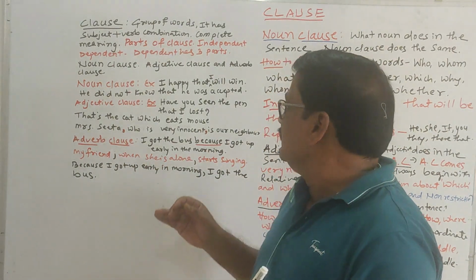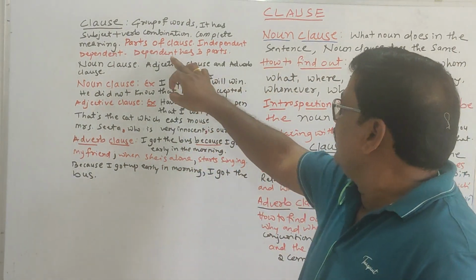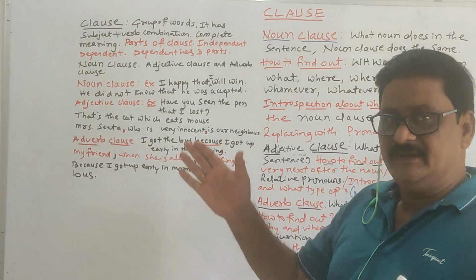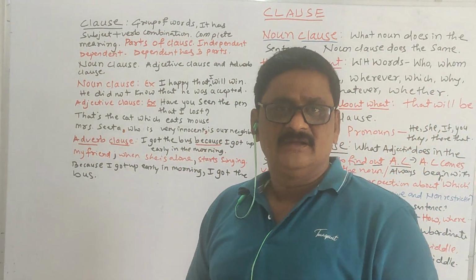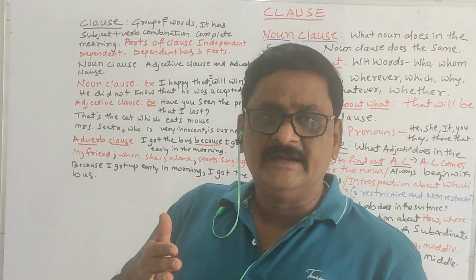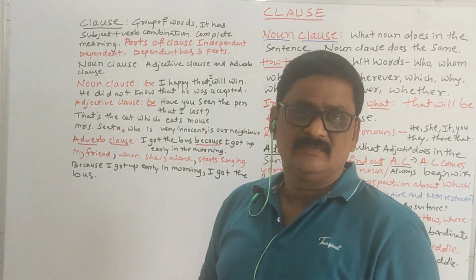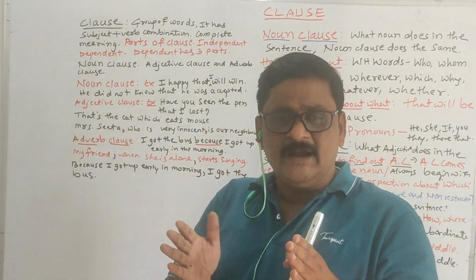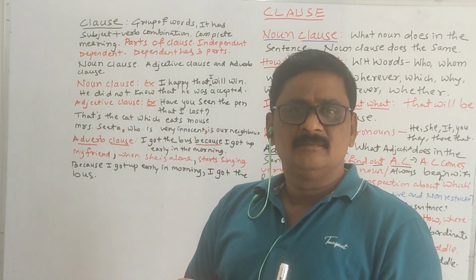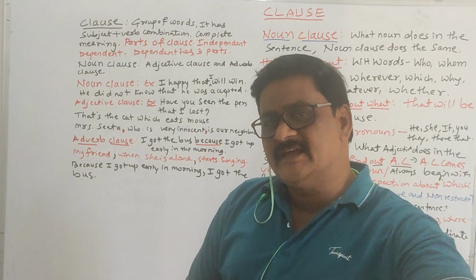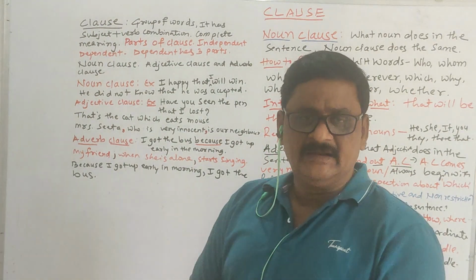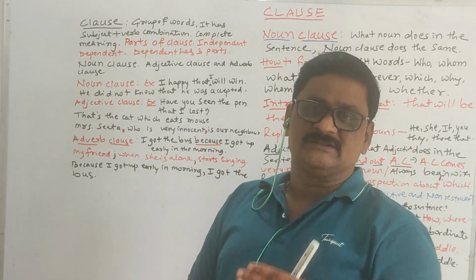Got it? Then the dependent clause, the name only suggests it is depending on the main clause to get complete meaning. It is always depending on the main clause or independent clause.